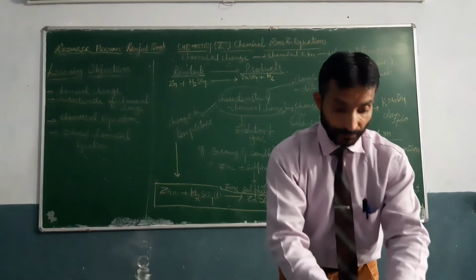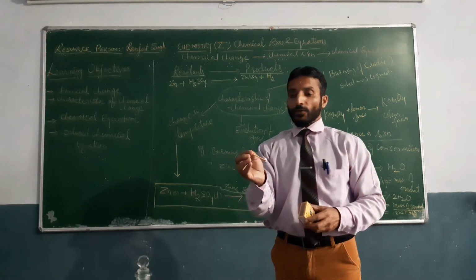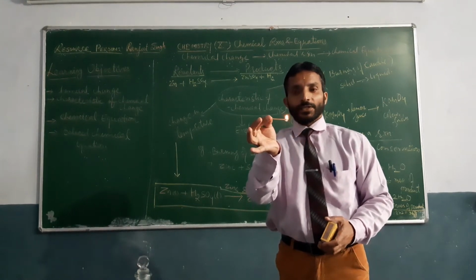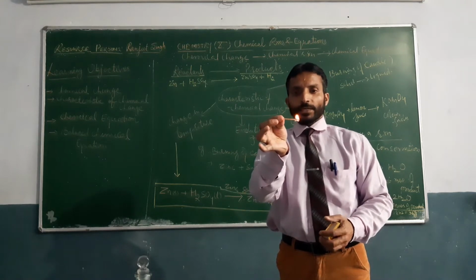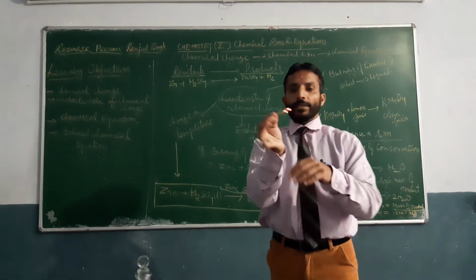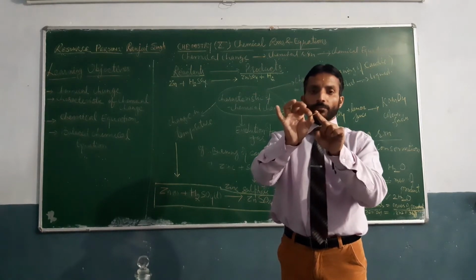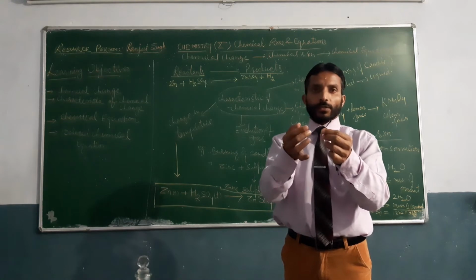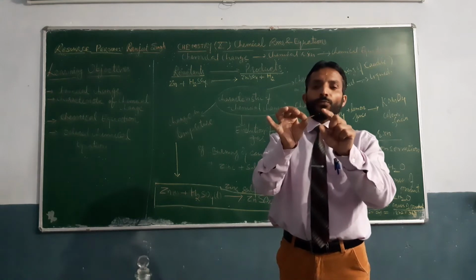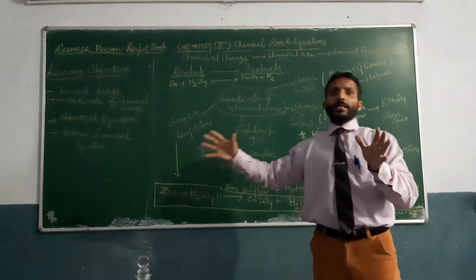If I show you one more example, burning of mastic. Burning of mastic is which type of change? It is a chemical change because after burning, what do we get? We have carbon here. The wood portion burned and converted into carbon. Now it is different from the previous one. So there is formation of a new product, so it is a chemical change. Like this, there are so many changes around us.